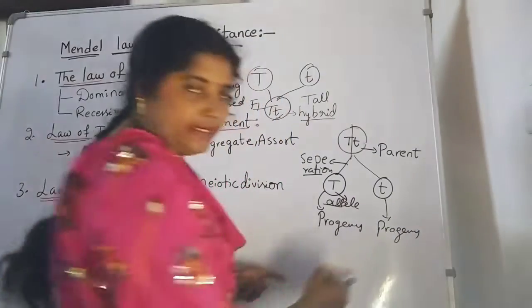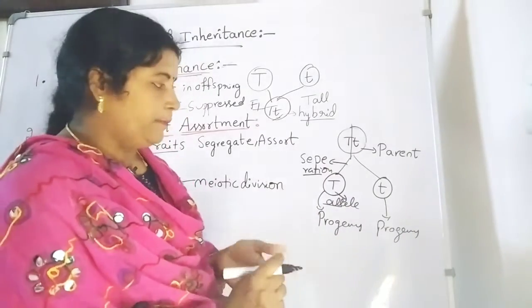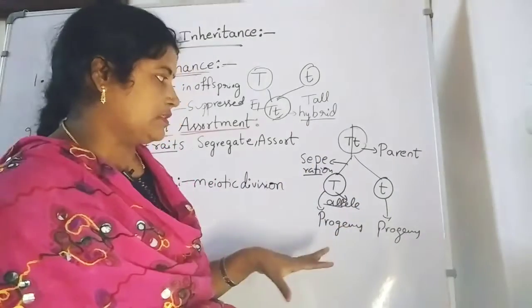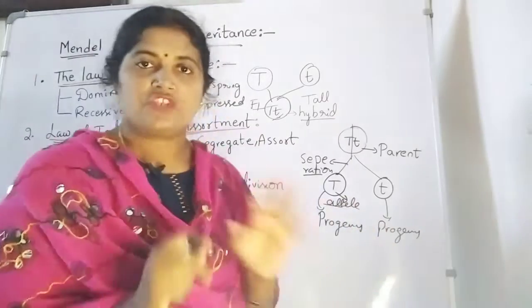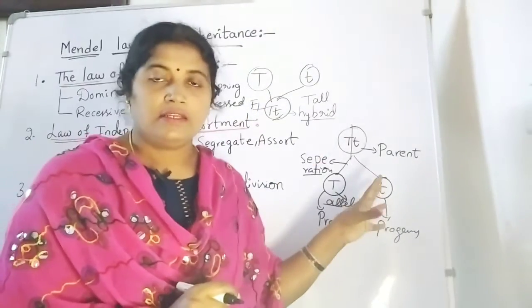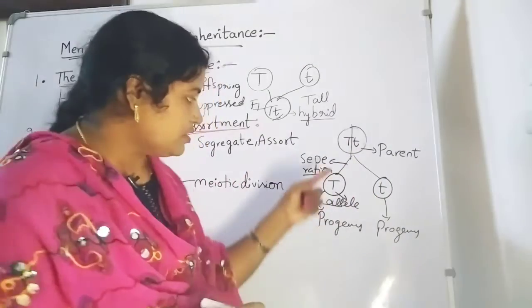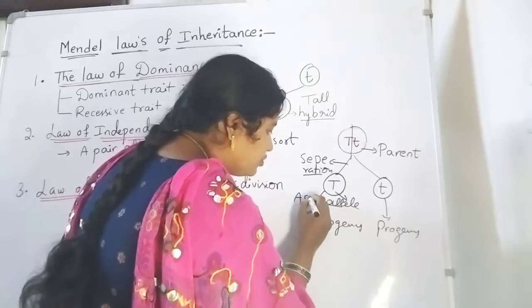The offsprings will get the same character from the parents. So this kind of segregation, and at the same time, first they are separating, and afterwards they are assorting into the progeny.